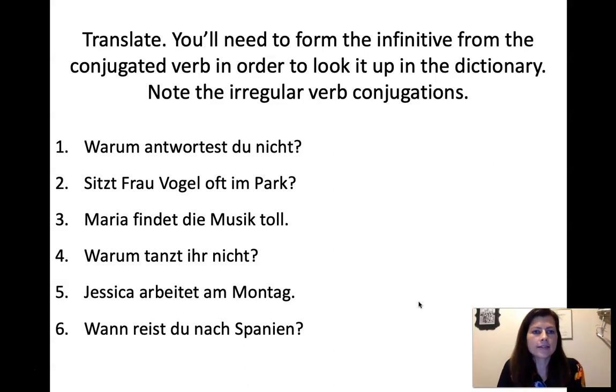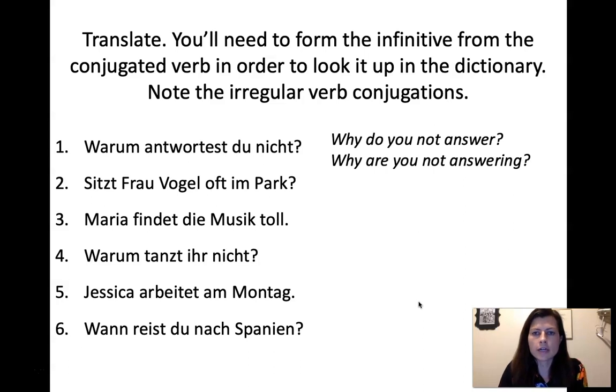So we have Nummer 1, Warum antwortest du nicht? Which I translated as why do you not answer or why are you not answering? Either one is fine. They would just have different contexts, right? Imagine if someone said, my mom calls me every day at 2 and I don't answer. And then they would say, why do you not answer? Because it happens regularly. It's present tense, but it just sounds right. Why do you not answer? It happens all the time. And then imagine you look at your phone and you're like, oh, my mom's calling me right now. And the person says, why are you not answering, right? So either way would work depending on the context.